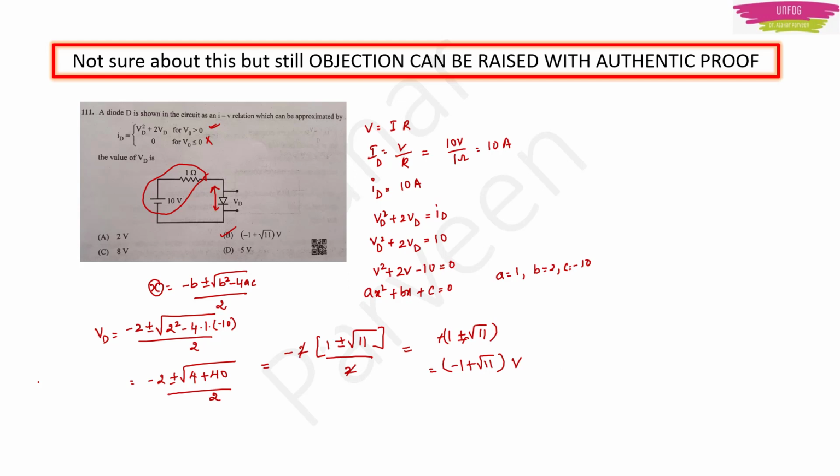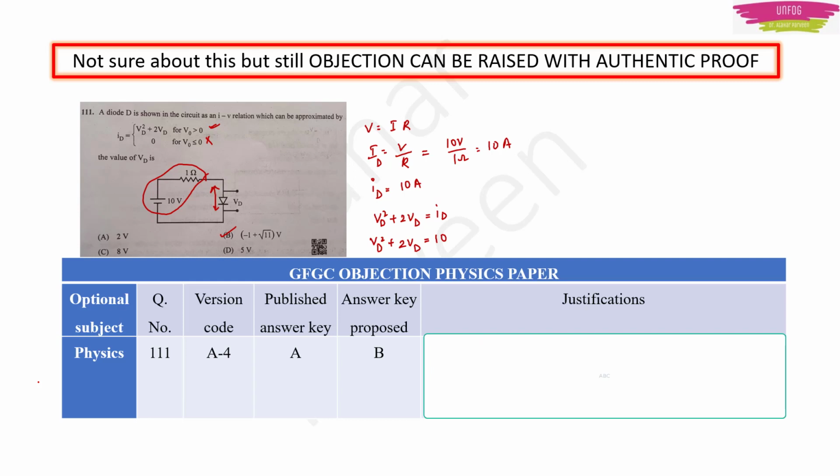So if you have any authentic proof of this solution, -1 plus root 11 volts, the way I have calculated, if any textbook has calculated like this in the same manner, then please raise the objection because they have given option A in the provisional key. If whatever I have solved is right, then option B should be the right answer.